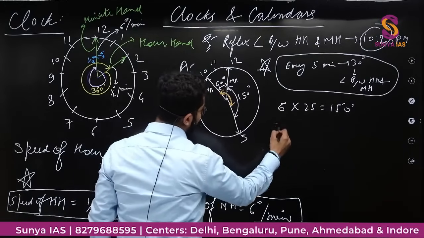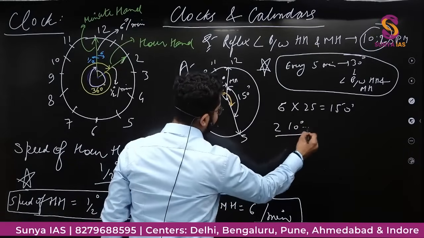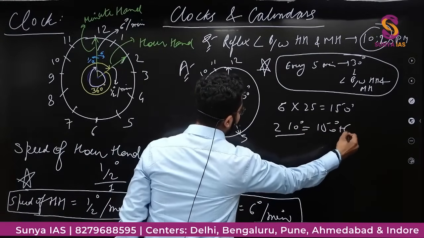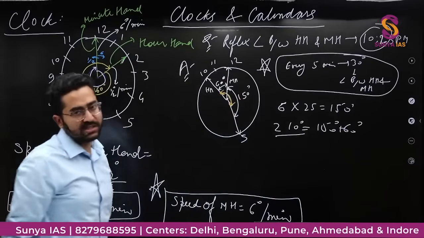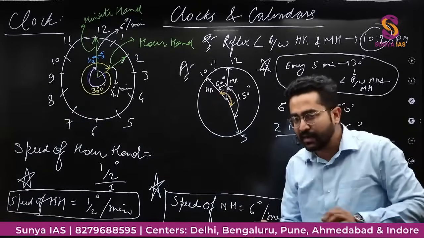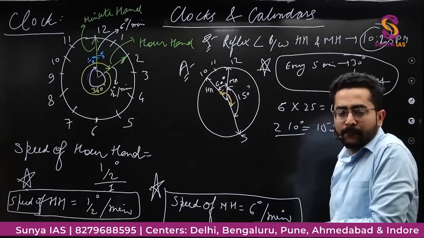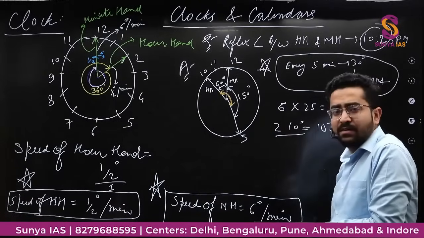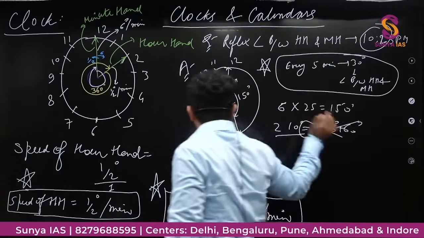150 plus 60, that is 210 degree. This is how it came? 150 plus 60. 210 is the angle between hour hand and minute hand, and that would be the reflex angle, right? Is it right? Is it correct? This is not correct. This is not correct.